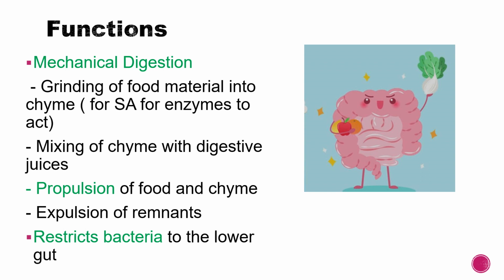Now another function is restriction of bacteria to the lower gut. As I've already discussed in the previous class, the colon has lots of bacteria. These are symbiotic bacteria. These are basically non-pathogenic bacteria in the colon, but if they move up into the upper gastrointestinal tract, it may cause infection. So the bacteria have to be restricted to the lower gut. This is done by this forward propulsive movement of the gastrointestinal tract.